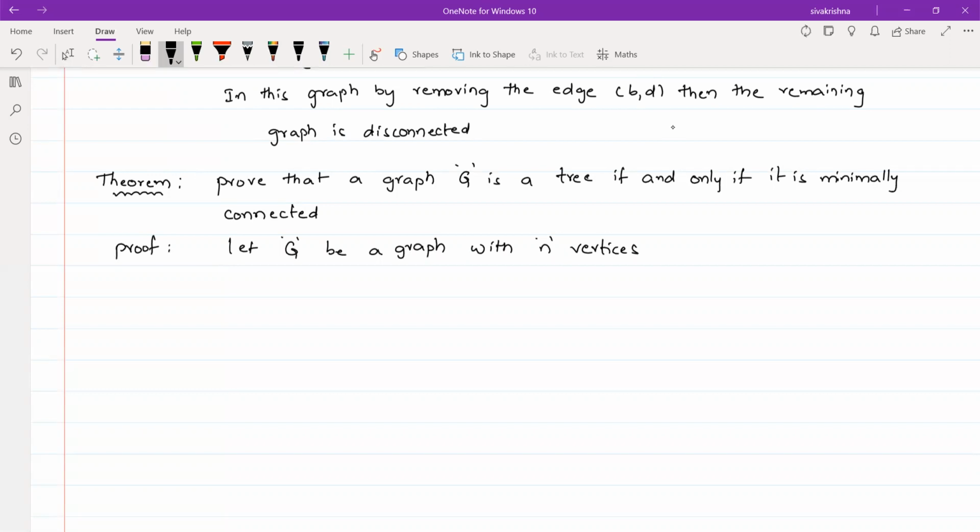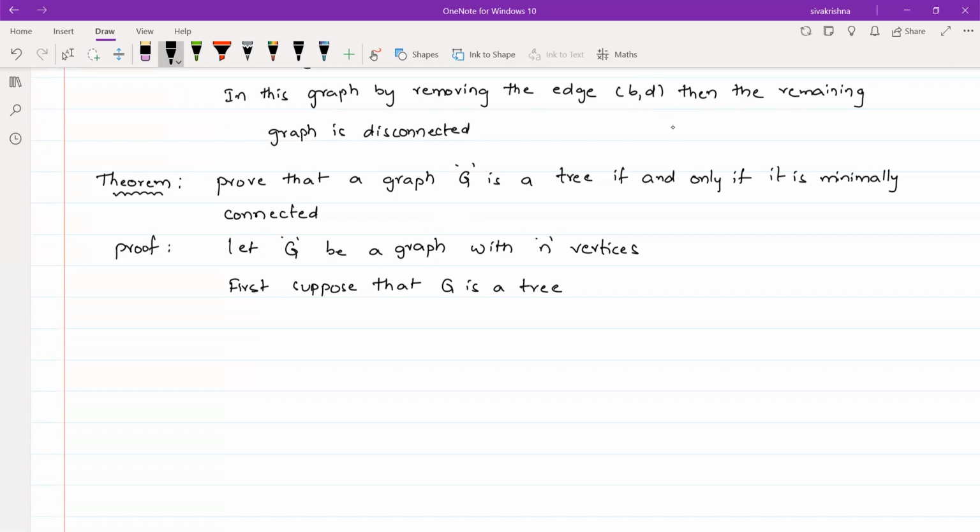Now we first suppose that G is a tree. I am supposing that G is a tree. Now we have to prove that that tree is a minimally connected graph. That is the second part. That is what we have to prove now.